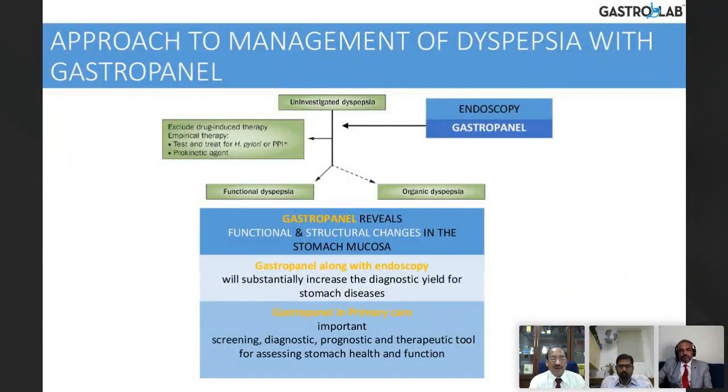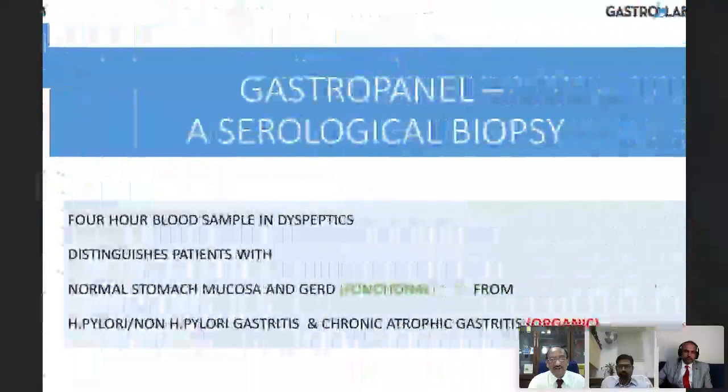So once you classify into organic or functional, the gastropanel, in association with the endoscopy, can increase the diagnostic yield of stomach diseases. I told you time and again, in dyspepsia, you do endoscopy, 70% of the times you do not pick up anything. Then what answer do you give to your patient? On the other hand, if you combine with gastropanel, then the yield becomes better. So it is a screening, diagnostic, prognostic, and therapeutic tool to assess stomach health and function.